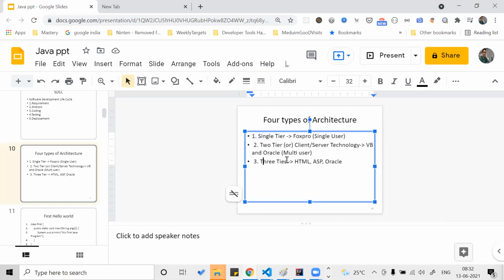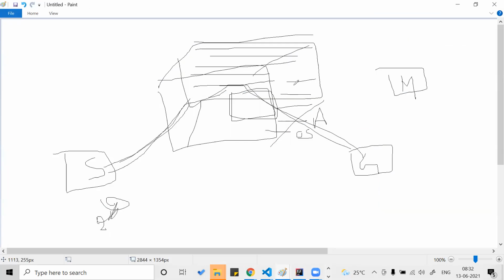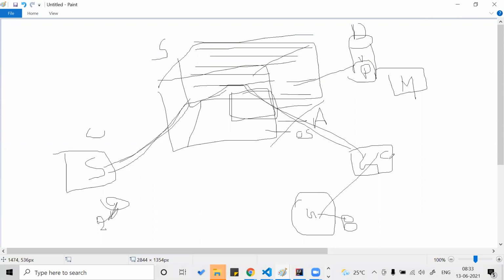Now coming to the three tier. The example I have taken, this Zoom is also having a database, right? This stores our username, password. So you have your client, you have the server and the database, a multi-tier application. A single tier is only in your system. Two tier, you can take two examples here. One is your application itself having a database inside your system, or it is connecting to the server. Multi-tier is a server and also a database.